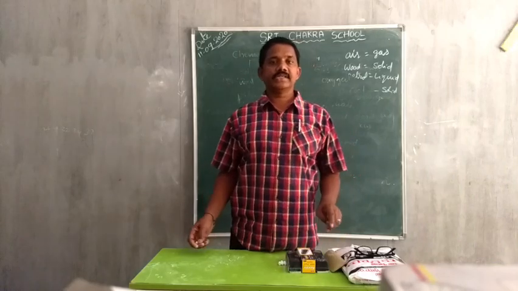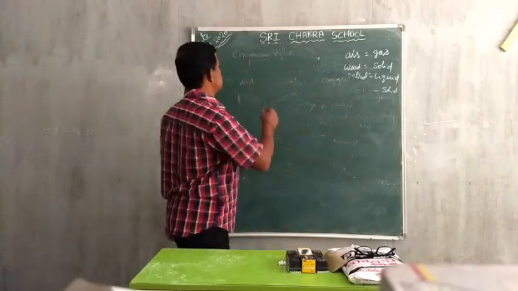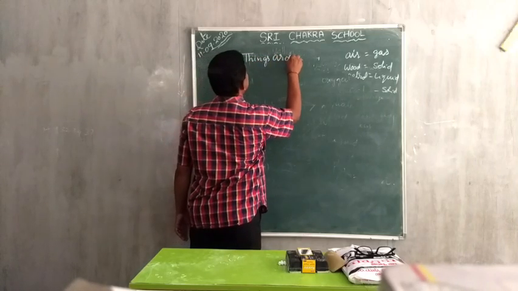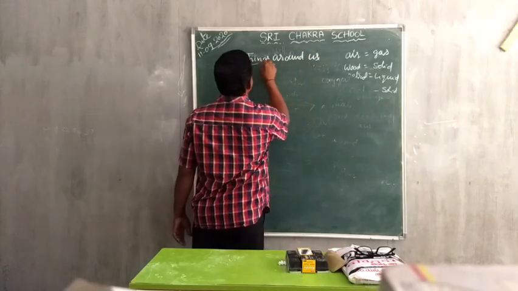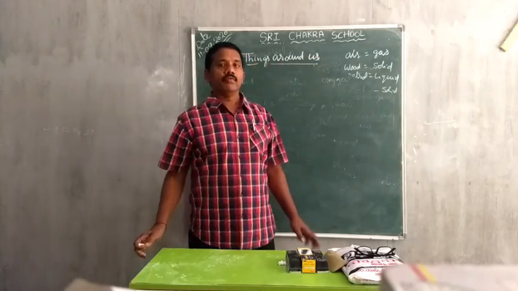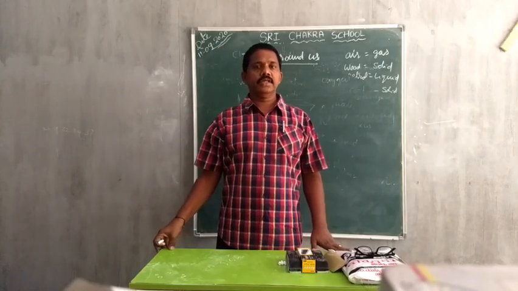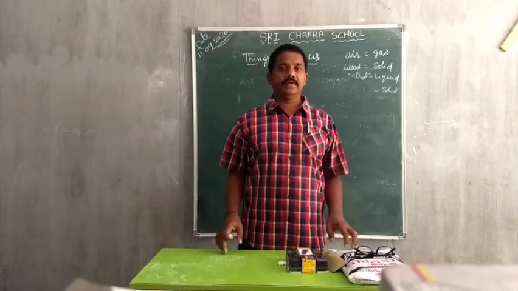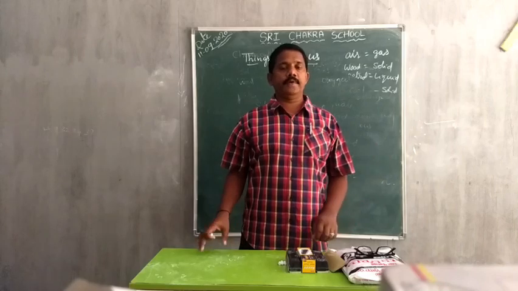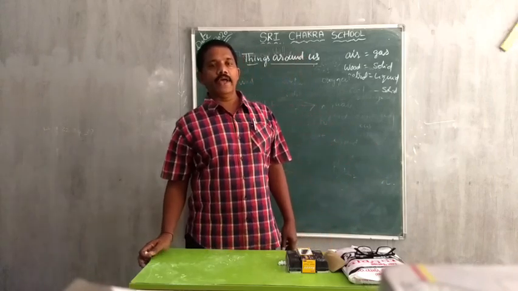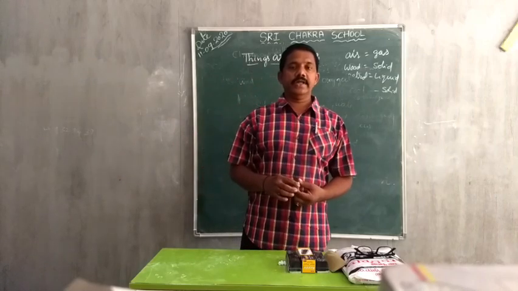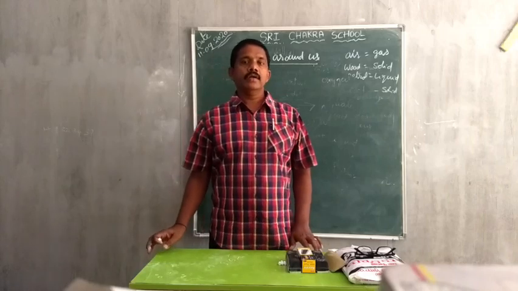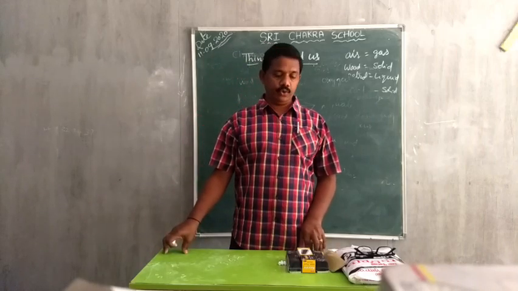Already we discussed things around us. What are things? Things which occupy space, which have weight, which have definite shape. There are two types of things: living things and non-living things. What are non-living things? Already I told you.